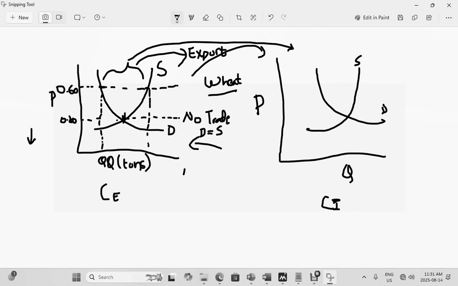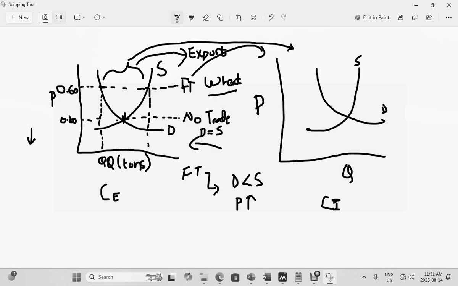However, when there is free trade, which is over here, FT, this is your free trade. When there is free trade, your demand will be less than supply. Your supply will be more than demand, and the price will be more as well. So the price of the product will go up, as a result of which the demand will be less in general, and the supply will be more. Now, this is the country that exports the product.